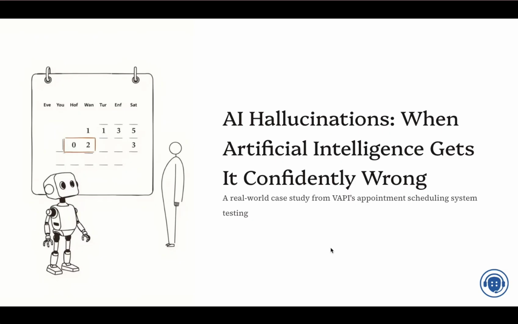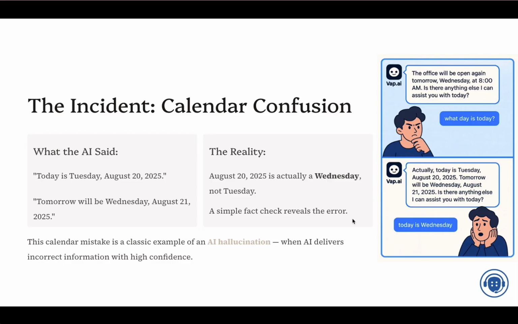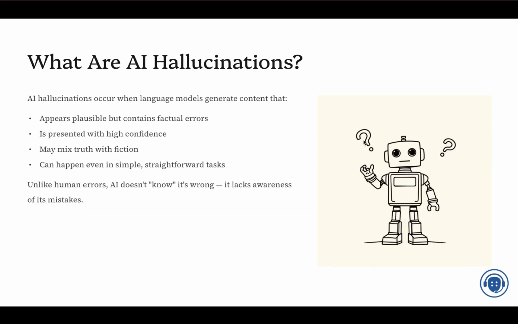This is what it feels like, right? AI doesn't doubt, but AI cannot always be right. So in some cases, depending on how AI is trained, the AI should be admitting, I don't know. It should be saying either I don't know or making some suggestions, but not with 100% confidence. So this is what we just described: it says today is Tuesday, August 20, but it's actually Wednesday, August 20, not Tuesday. Again, this is a real example. It's what happened in our testing, and it's just a simple example of hallucination.